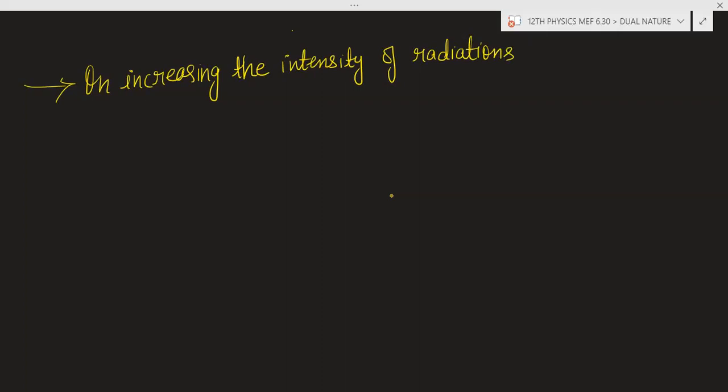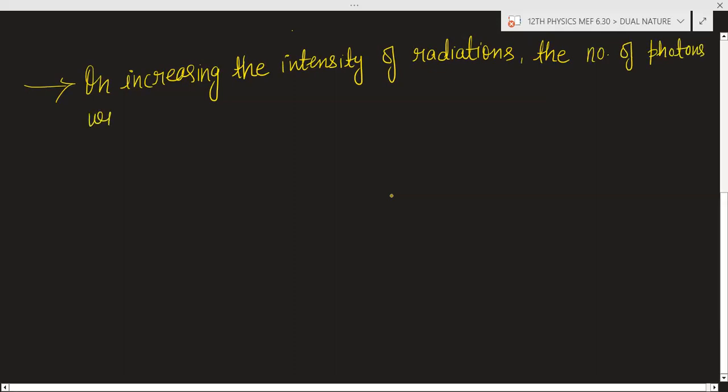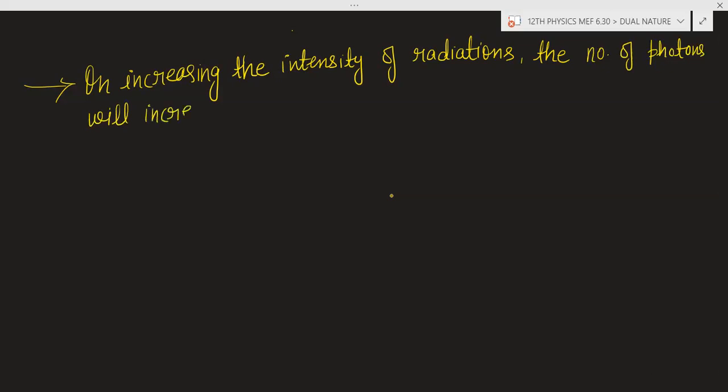The number of photons increases. I told you that on increasing the intensity of radiation, the number of photons will increase, but the energy of each photon will remain the same.